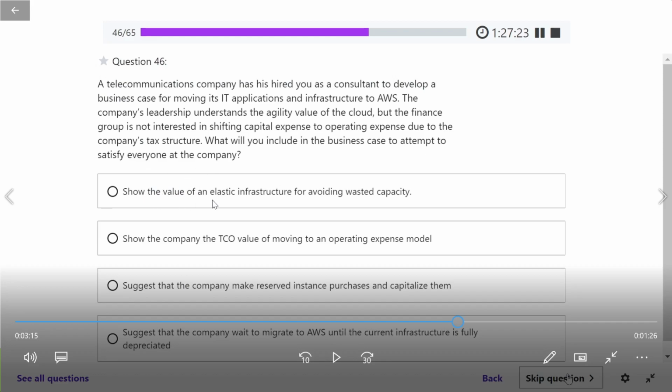Will you show them how infrastructure is so elastic to avoid waste? Will you show the company the TCO value of moving to an operating expense model? Will you suggest that the company make reserved instance purchases and capitalize them, or will you suggest that the company wait to migrate to AWS until the current infrastructure is fully depreciated?